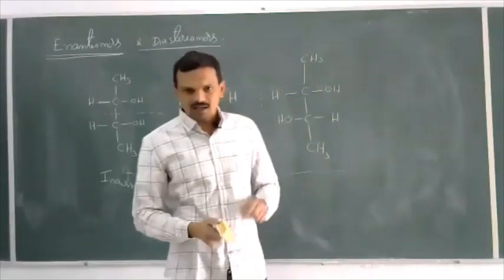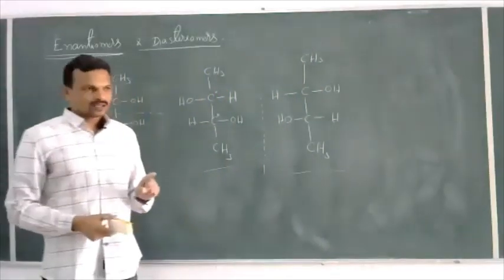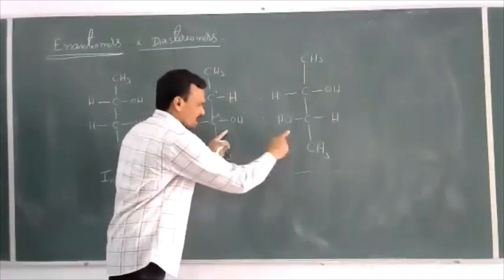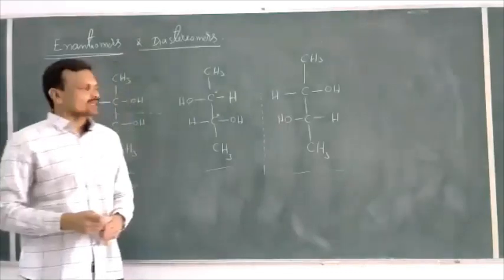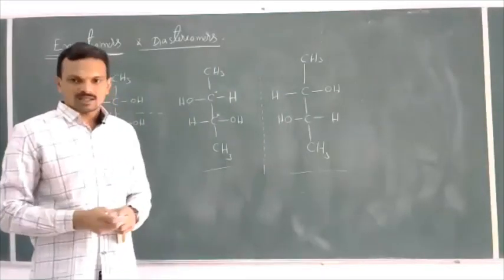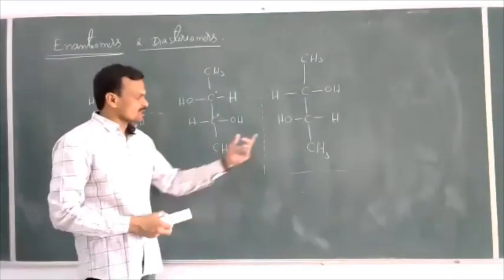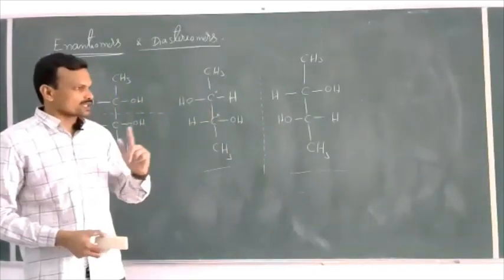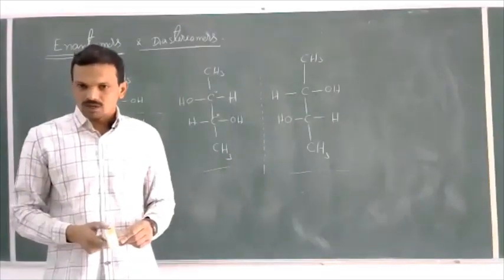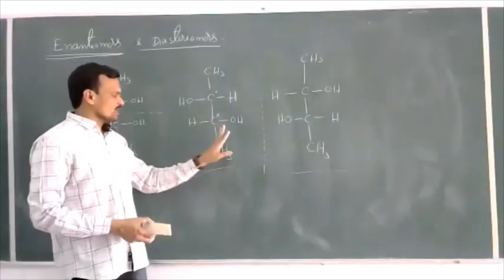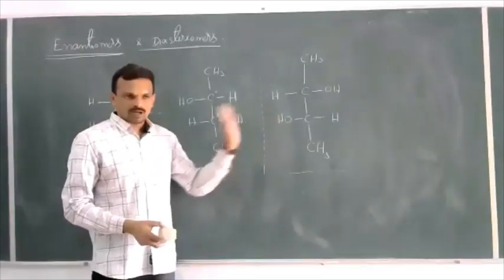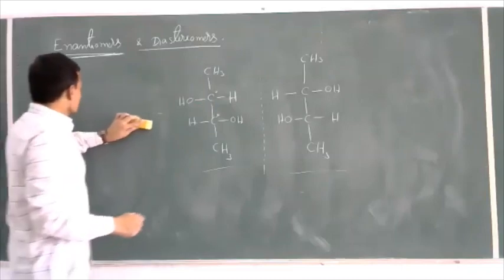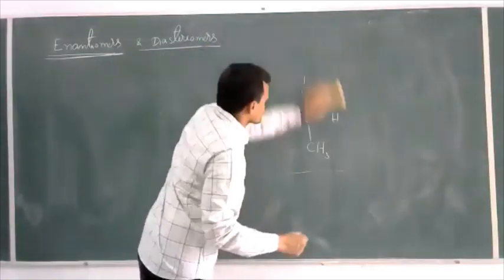Enantiomers have similar physical as well as chemical properties. And from a mixture, these two enantiomers cannot be separated by physical methods like fractional distillation or crystallization. Enantiomers possess the same physical as well as chemical properties. Enantiomers differ only in the rotation of the plane polarized light. These are called enantiomers. Then, what are diastereomers?